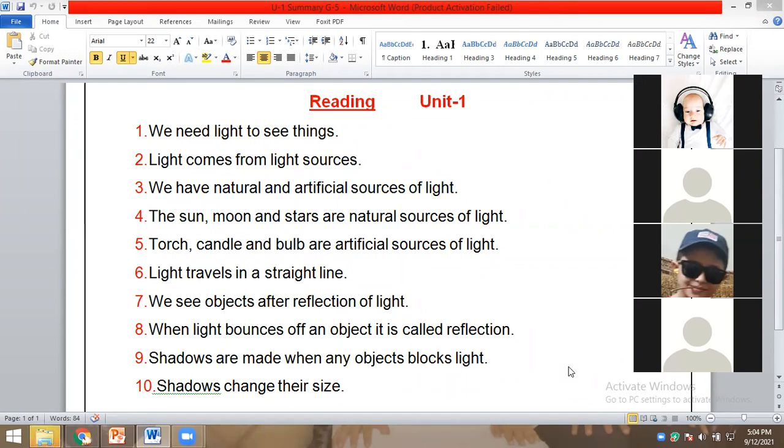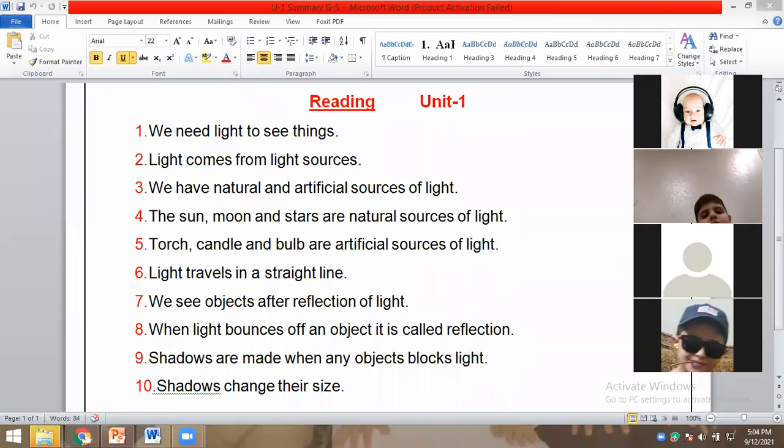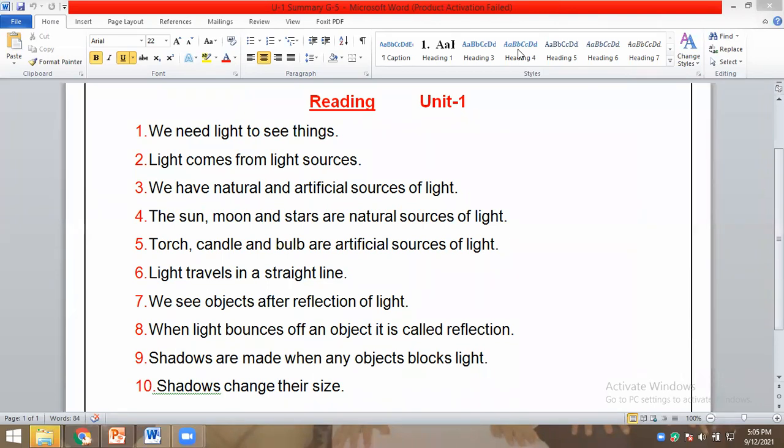We need light to see things. Number two, light comes from a light source. Number three, we have natural and artificial sources of light. Four, the sun, moon, and stars are natural sources of light. Five, torch, candle, and bulb are artificial sources of light. Six, light travels in a straight line.